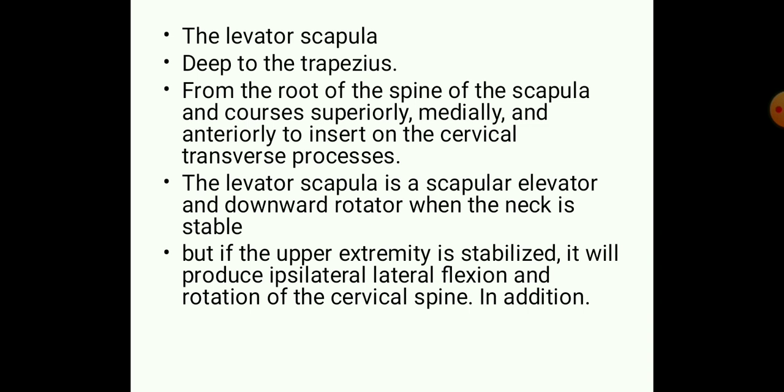Ipsilateral means same side lateral flexion and same side rotation can be done by the levator scapulae if the upper extremities are in a fixed state. If the cervical region is in a fixed state, the levator scapulae can produce elevation and downward rotation of the scapula.